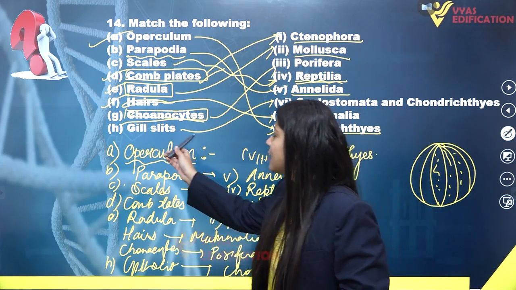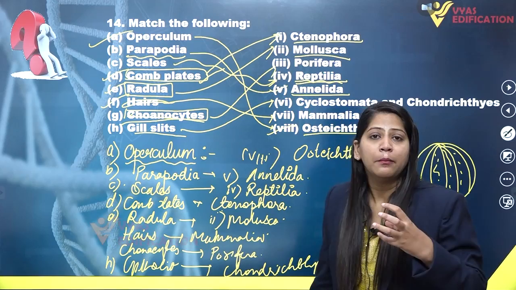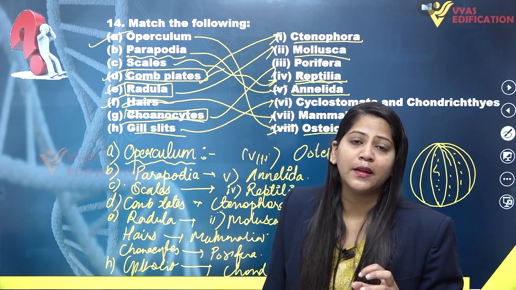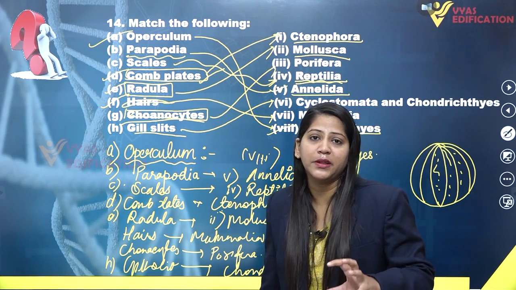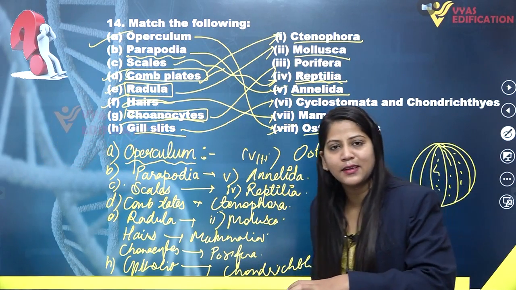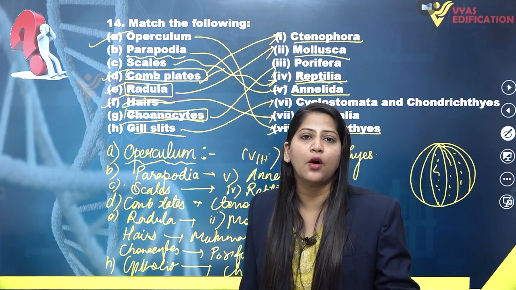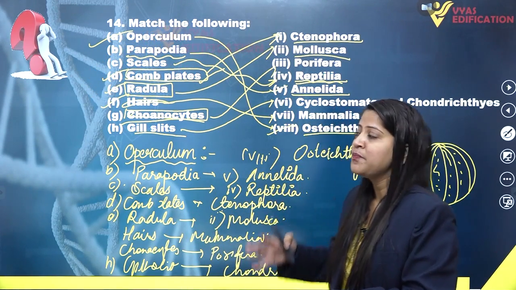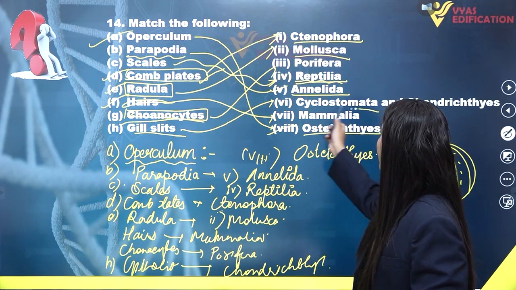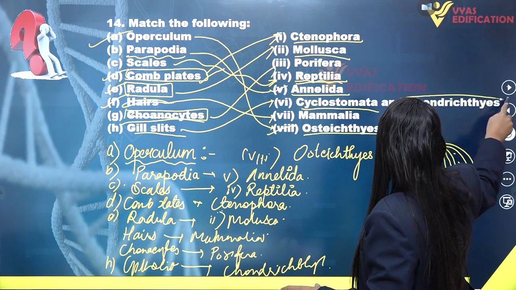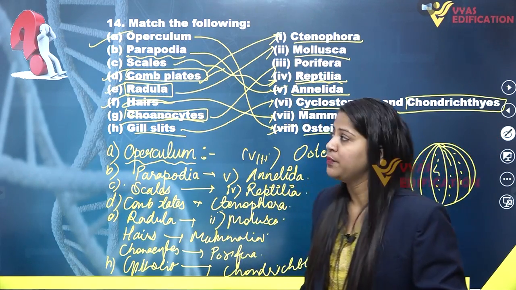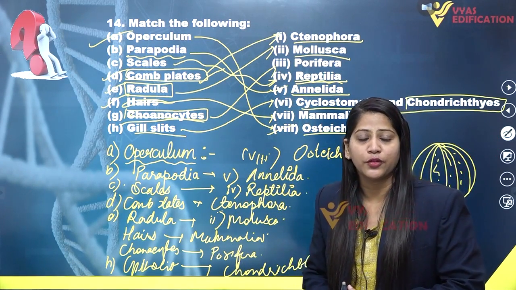The last, gill slits, are found in the members of chondrichthyes as well as cyclostomes, but their gill slits are not covered with any operculum. Gill slits are also found in the members of osteichthyes, but their gill slits are covered with an operculum, and in the case of cyclostomata and chondrichthyes, these are not covered by operculum. So this is the complete answer of question number 14.